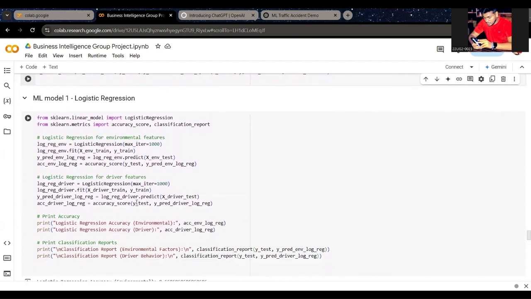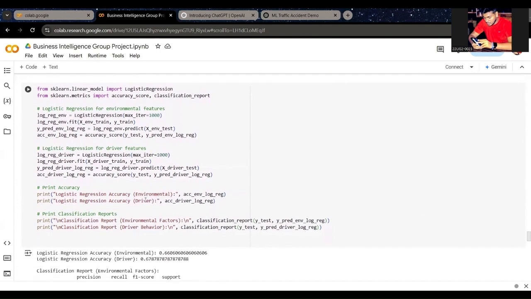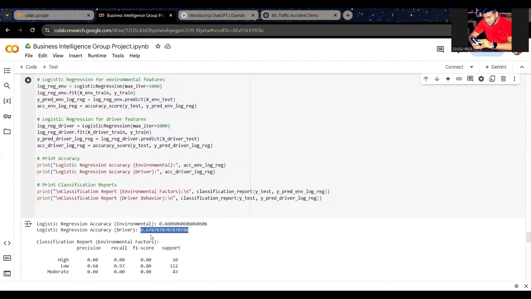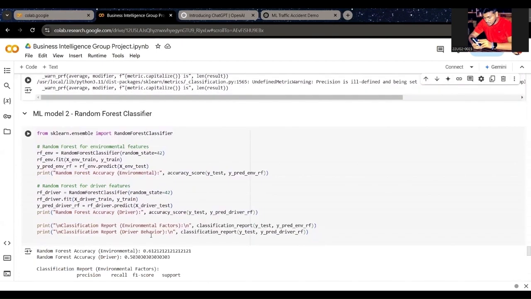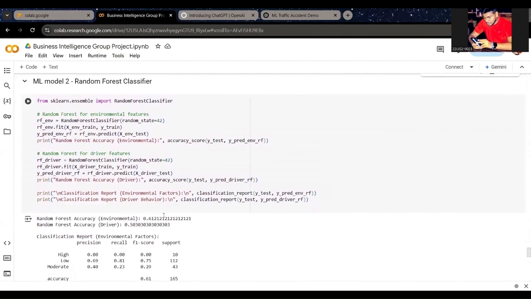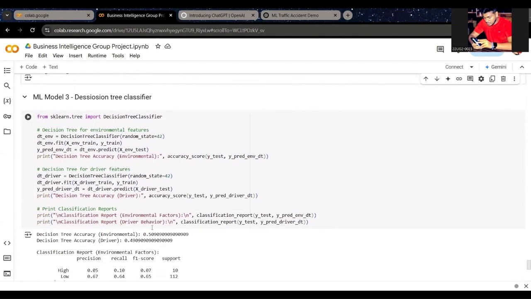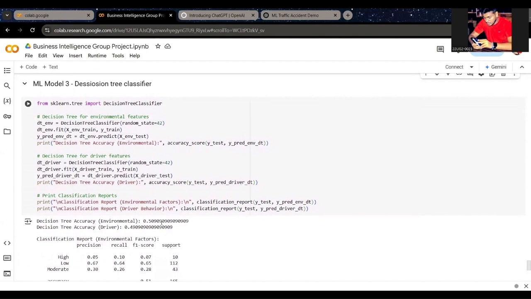So our first machine learning model is logistic regression. It shows an accuracy rate of 66% for the environmental features and 67% for the driver features. And our second machine learning model is random forest classifier. It shows 61% accuracy rate for the environmental features and 50% accuracy rate for the driver features. Then the last one is decision tree classifier, and it shows 50% accuracy rate for the environmental features and 49% accuracy rate for the driver features.